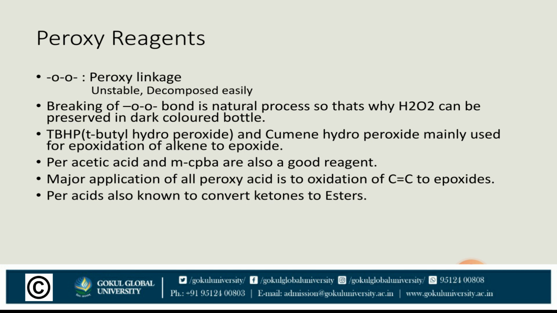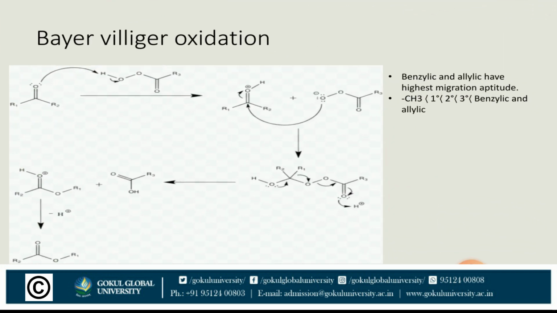Now you may ask, what is an epoxide? An epoxide is nothing but a three-membered cyclic ring which has one oxygen and two carbons. Peracids are also known to convert ketones to esters, and the well-known example of this is the Baeyer-Villiger oxidation process.